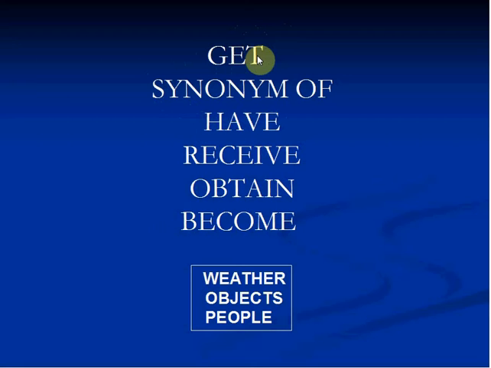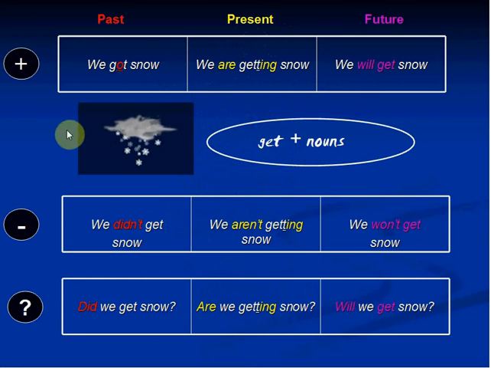We often use get when we describe weather. Sometimes we will use it when we talk about objects, and sometimes about people. In today's lesson, I will focus specifically on the weather. So let's see the first chart.